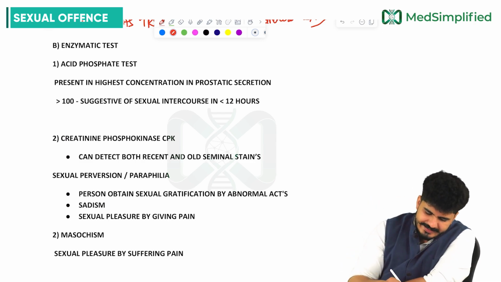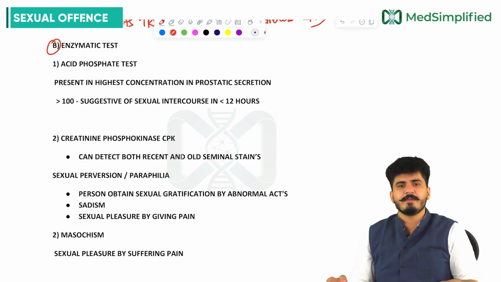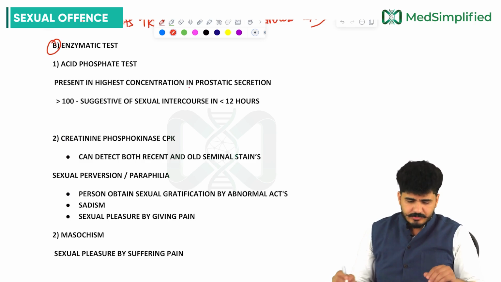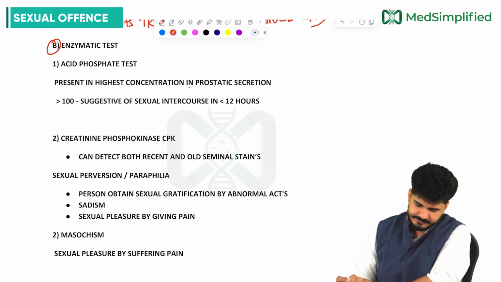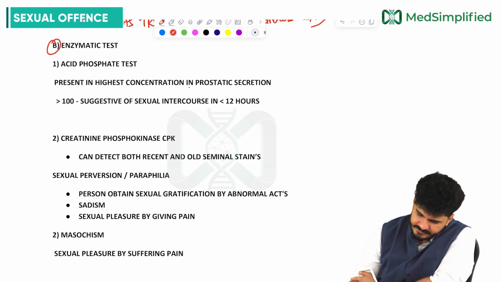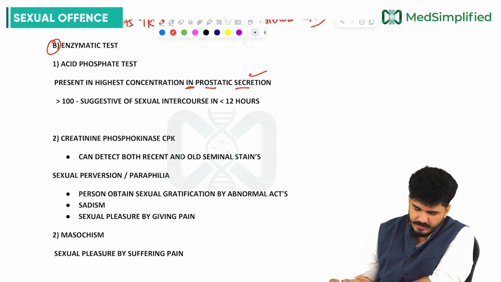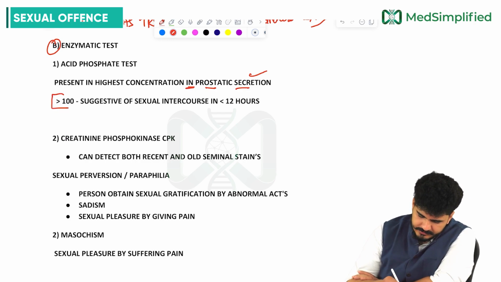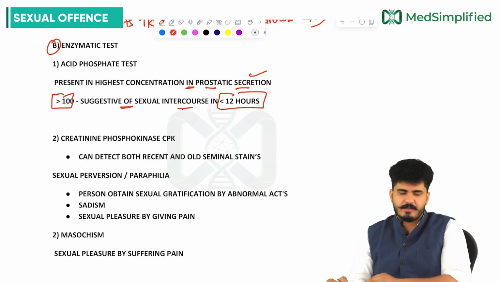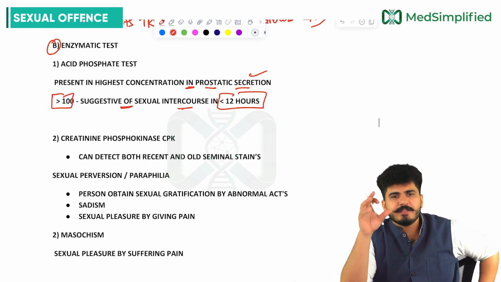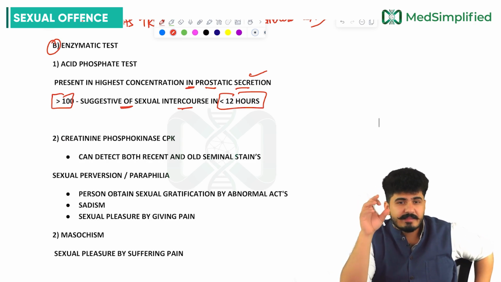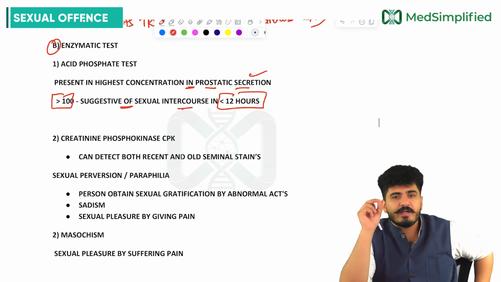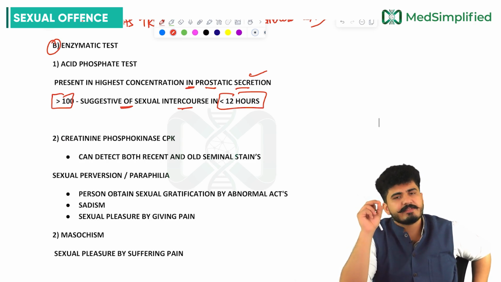Now coming to the enzymatic tests, my dear friends. The acid phosphatase test: present in highest concentration in the prostatic secretions. If the acid phosphatase level is more than 100, it suggests sexual intercourse in less than 12 hours.